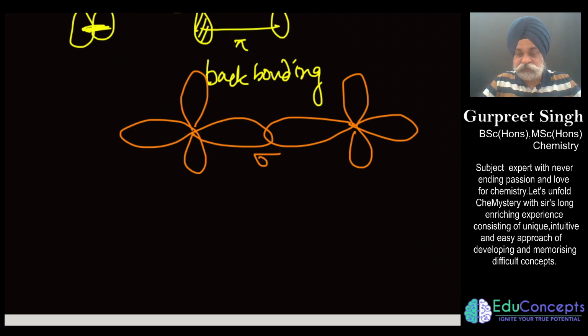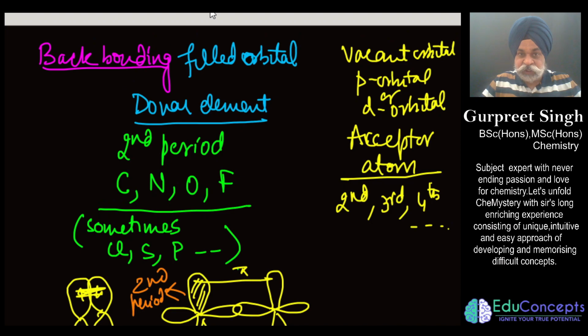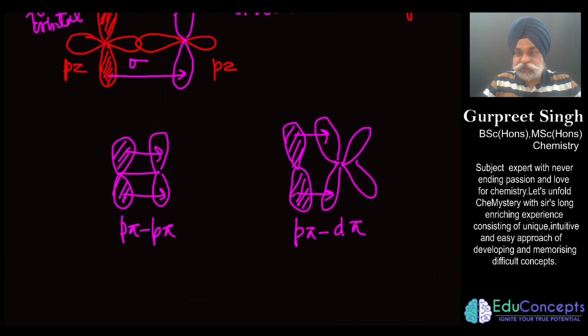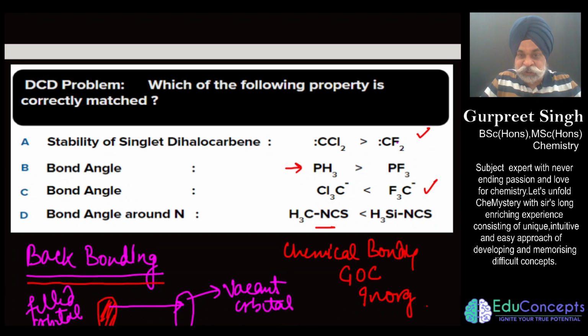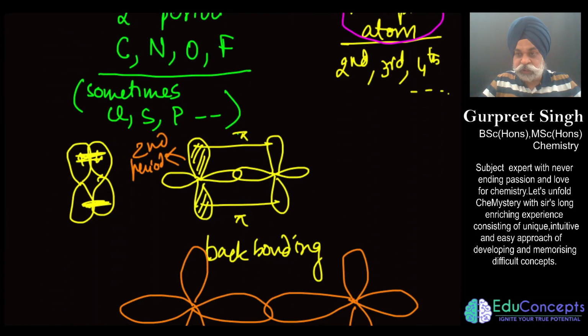So here we have understood a few things: for back bonding to happen, there would be one donor element. Let me consolidate: one donor element, and another would be one acceptor element. The acceptor element would have vacant orbitals and the donor element would have filled orbitals. Now let us go into the question. So first I shall be explaining this, which is carbene. So we need to understand what exactly carbene is. First I will take up these two in a way which would make you a little interested.